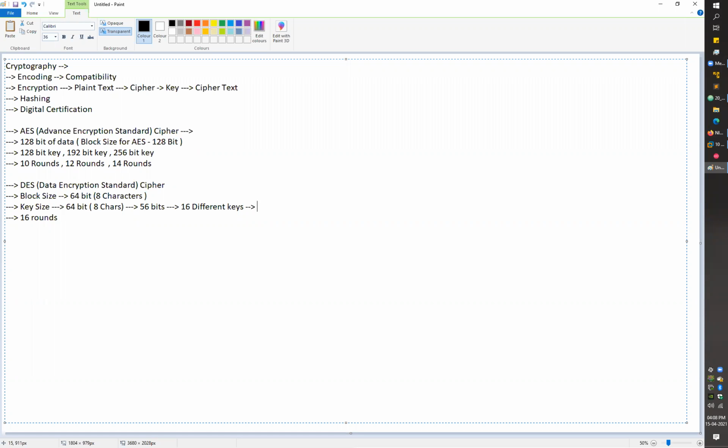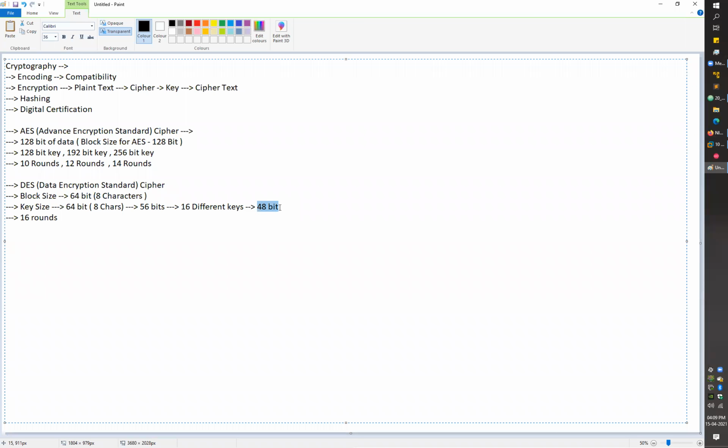Again, we have one more trick here. In the case of DES, the key size of those 16 different keys is 48 bits. You have to enter a 64-bit key, but your system will only accept 56 bits, dropping some bits from your input. After accepting 56 bits, your system will generate 16 different keys of 48 bits each.